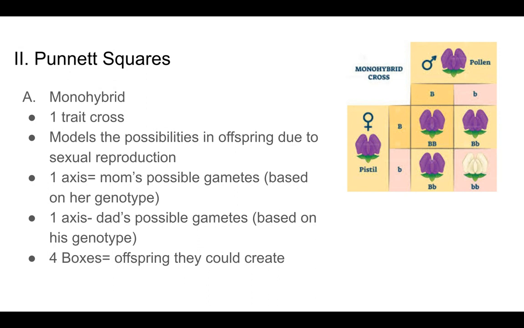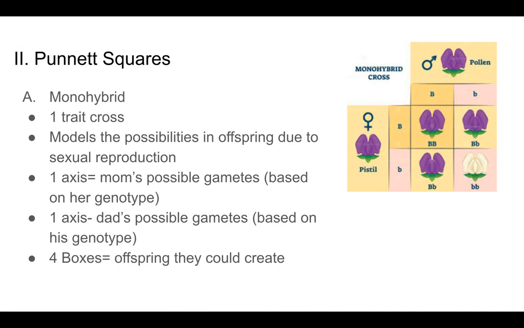So the crossing is a skill, and you probably have learned it before, and it's probably quite simple to you. But what I want you to know right now for AP Bio is that what the cross is modeling is just the possibilities that could occur between a male and a female when they reproduce sexually. What kind of babies could they create for that particular trait? In this case, it's flower color.